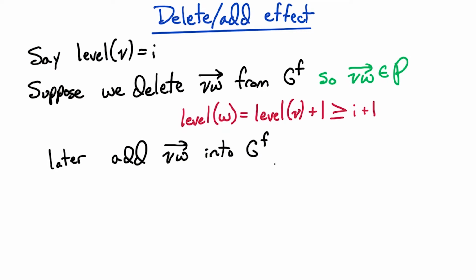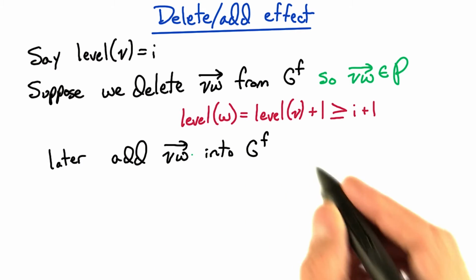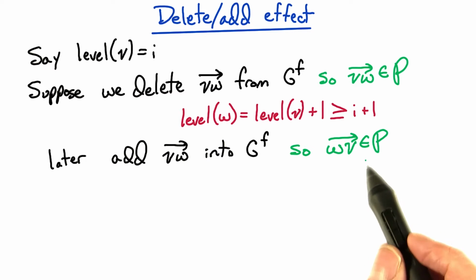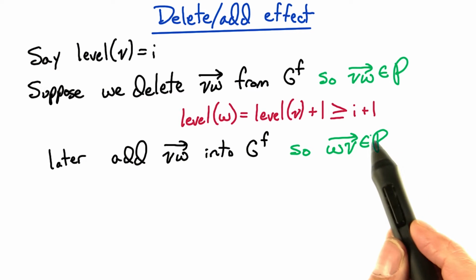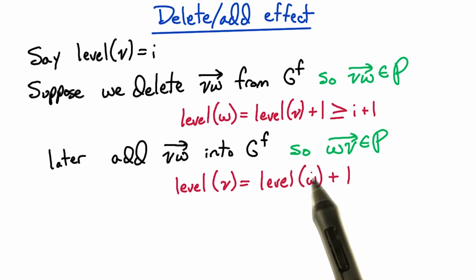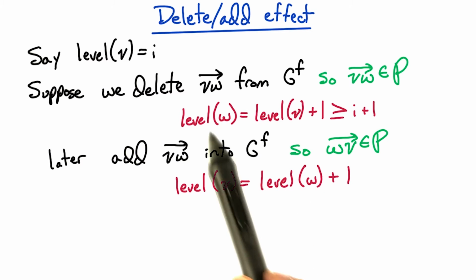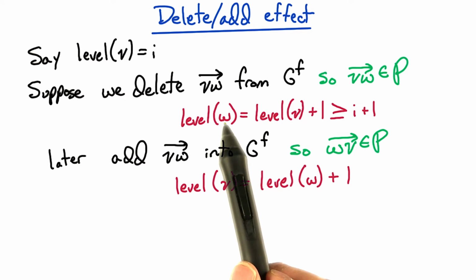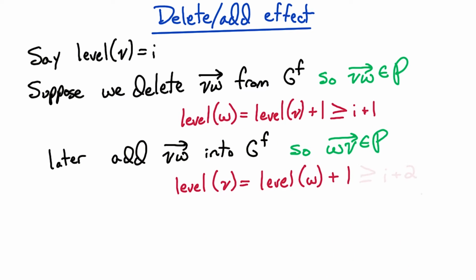Now suppose later we add this edge from V to W back into the residual network. Now if we're adding this edge from V to W into the residual network, then we know that the reverse direction edge, the edge from W to V, must be on the augmenting path. Therefore, at this current time, the level of vertex V must be equal to the level of vertex W plus 1. By our claim, we know that the level of vertex W did not decrease from earlier times, and we earlier showed that the level of vertex W was at least I plus 1. So this is at least I plus 2.